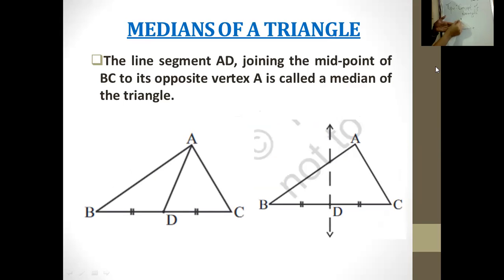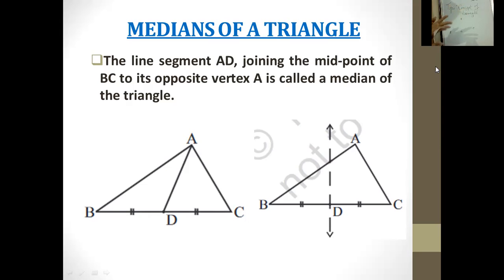It is a line segment AD which joins the midpoint of BC. This was the entire line. D is the midpoint of BC, and the line joining it to the vertex A is called the median of a triangle.